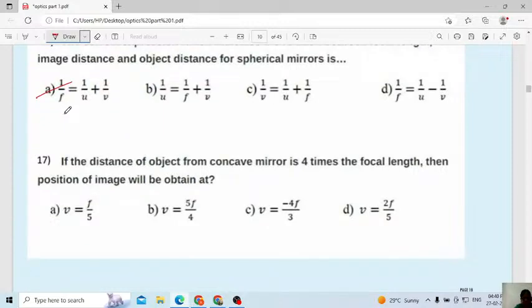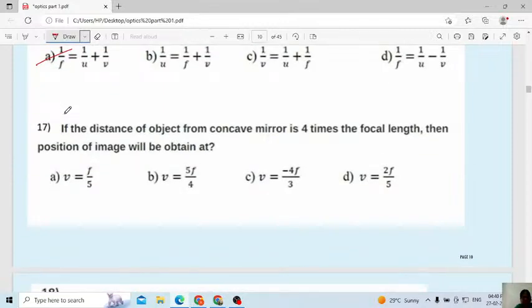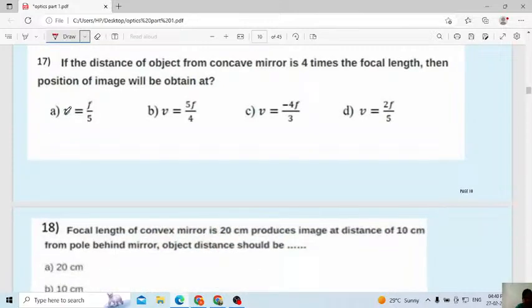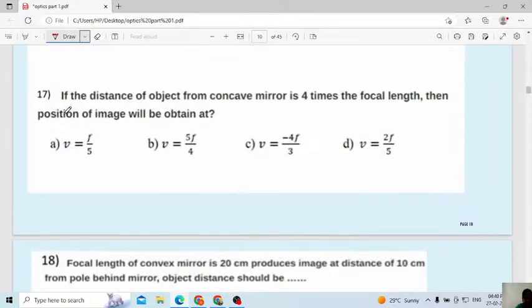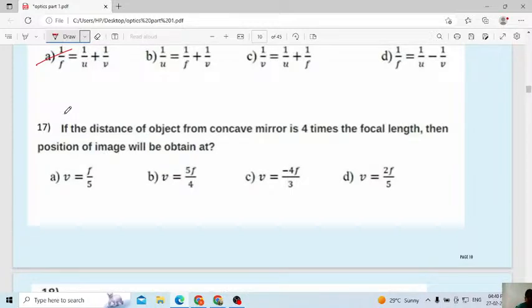I will move to the next one. If the distance of object from a concave mirror is 4 times the focal length, then the position of the image will be obtained at. I have to leave the space, but I forgot to leave the space. Okay, leave it. I will write here only.